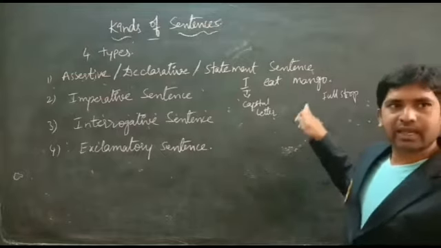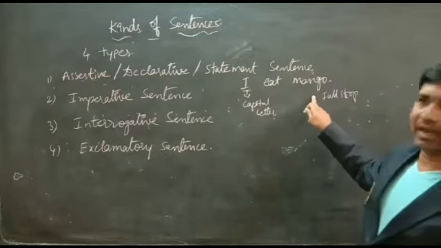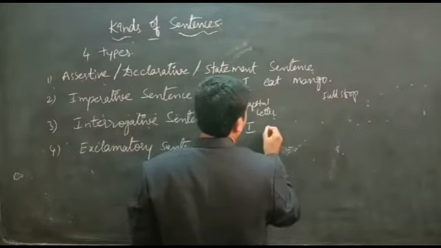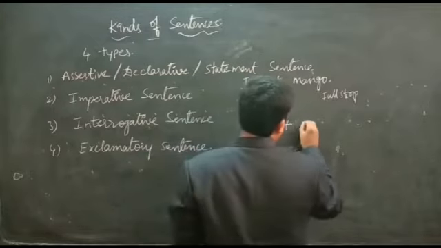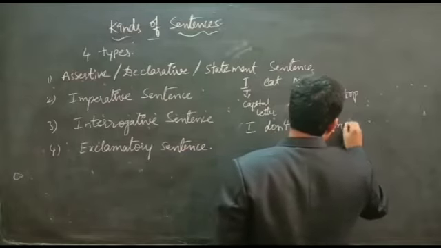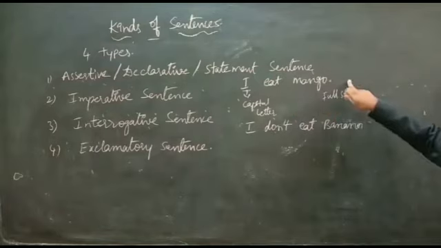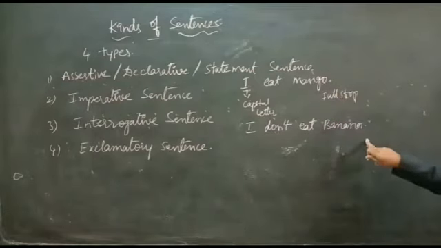And here, in this statement or declaration or assertive sentences, the possibility to write the negative also. I don't eat banana. Here I eat mango is a statement, and I don't eat mango, it's a negative statement.